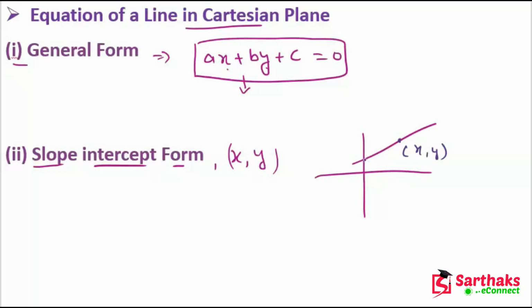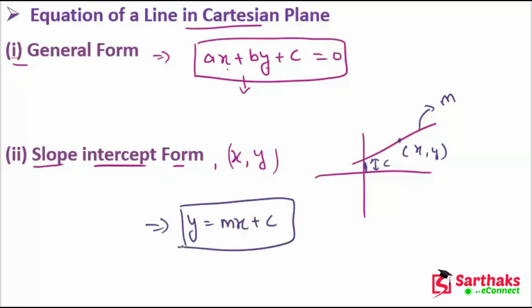Let's suppose the slope of this line is m and this is our intercept, c is the intercept of this line. So the equation of this line is y = mx + c. m is the slope of this line. This is slope intercept form.